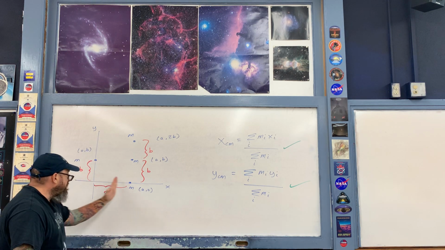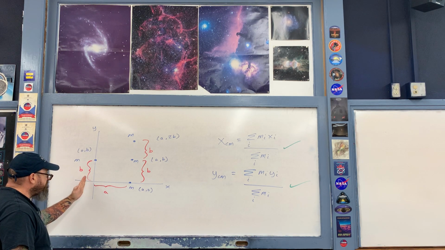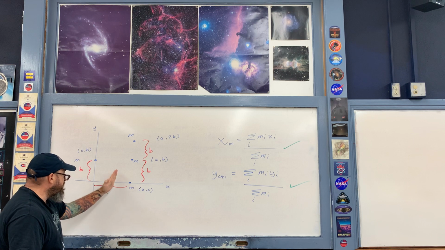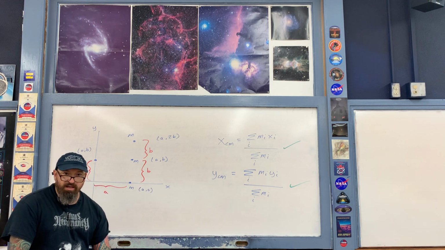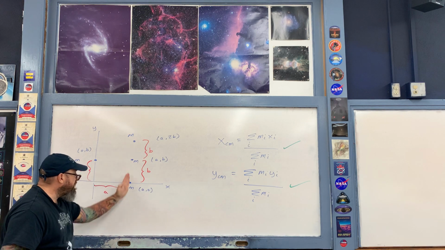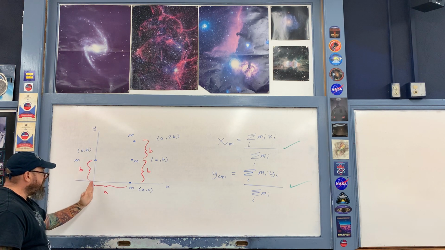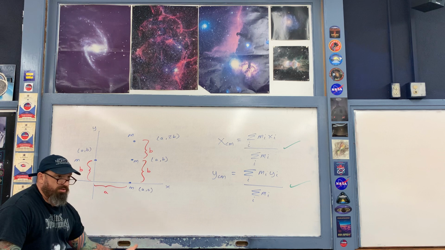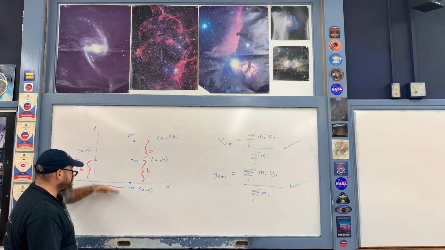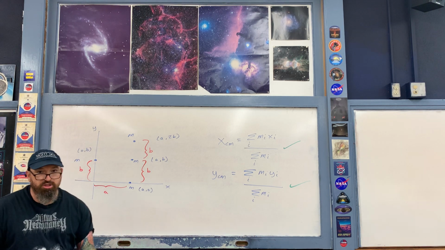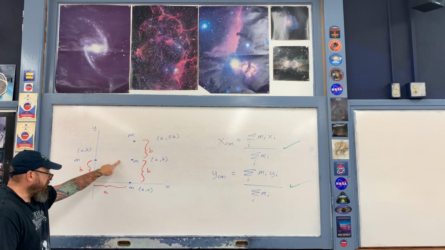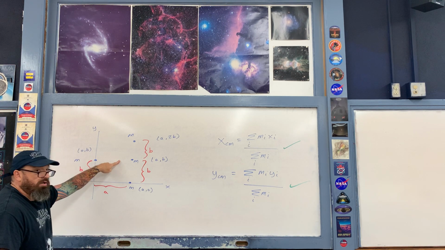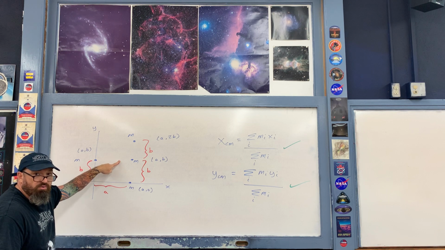For example, here along the x-axis, is the center of mass going to be towards the right-hand side of the diagram or towards the left-hand side? Pretty obviously towards the right-hand side, because there's more mass over here than there is over here. But now take a look at the symmetry of this diagram in the y direction. Where do you suppose the y-coordinate of the center of mass is going to be? Probably right in the middle of the diagram. So roughly right here on the diagram is where I expect to find the position of the center of mass.